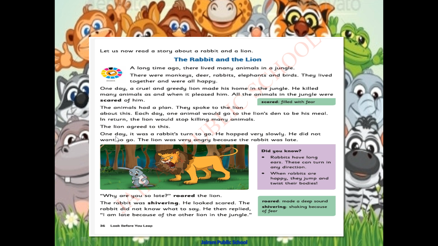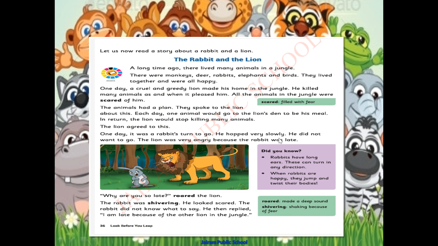One day, what happened? It was a rabbit's turn to go. Each day one animal would go, no? First day maybe the monkey's turn, second day maybe the deer's turn, the third day, one day, whose turn is it? It is a rabbit's turn to go.